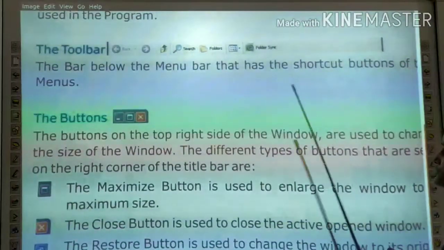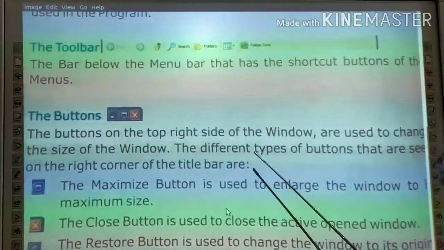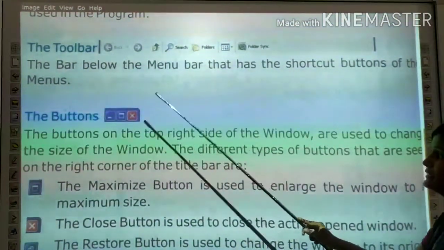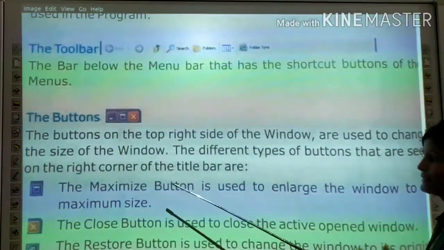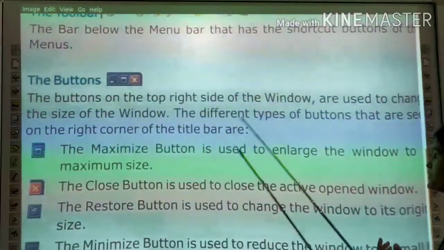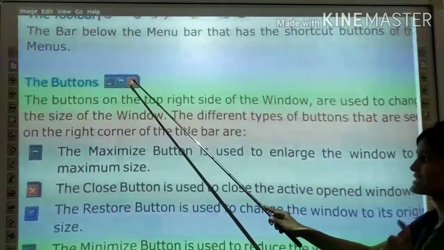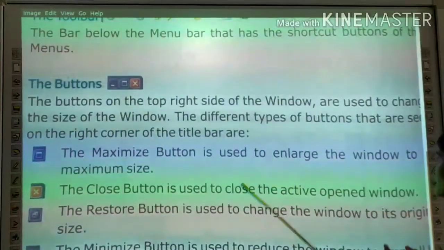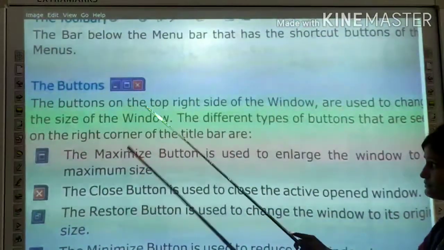They are used to change the size of the window. The different types of buttons that are seen on the right corner of the title bar. Here are 3 buttons. 3 buttons होते हैं आपके टॉप राइट साइड पे. वो क्या यूज होता है इन बटन्स का. The maximize button is used to enlarge the window to maximum size. In the middle there is a maximize button. Maximize button का यूज क्या होता है, it is used to enlarge the window विंडो को enlarge करने के लिए to its maximum size.